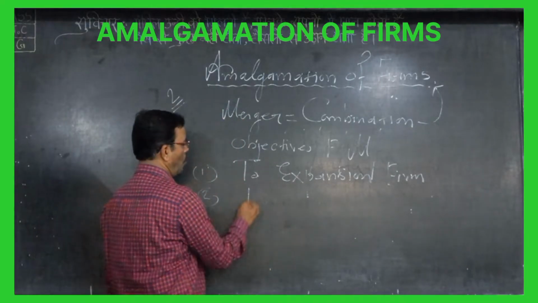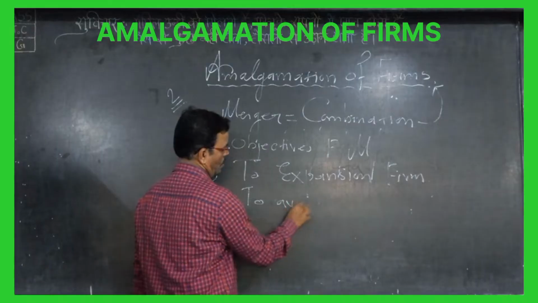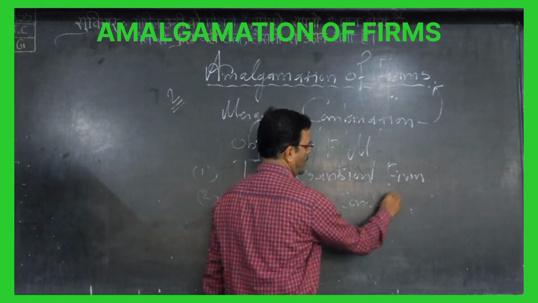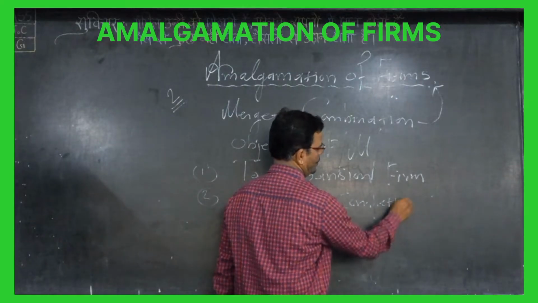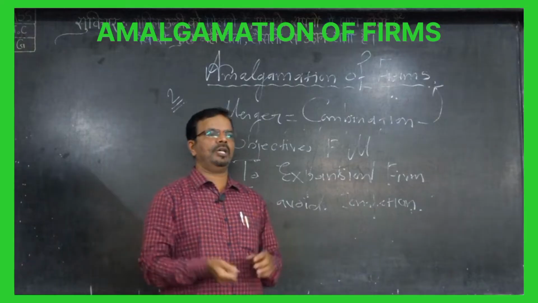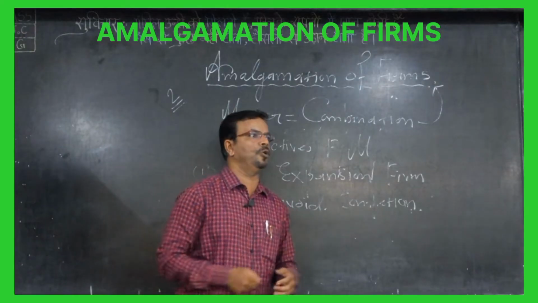Second, to avoid competition from the market. When there is no competition, this creates a situation of monopoly.